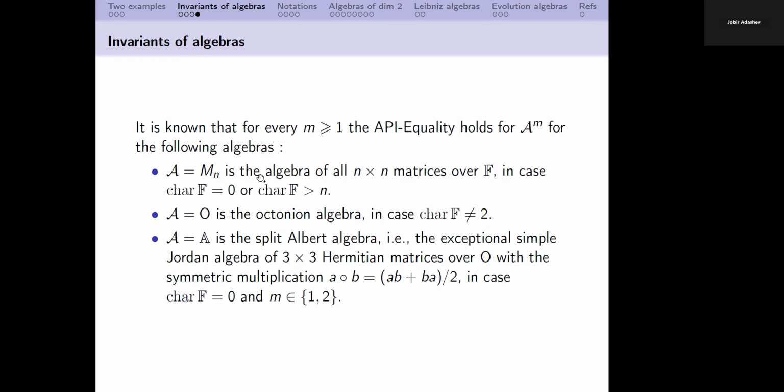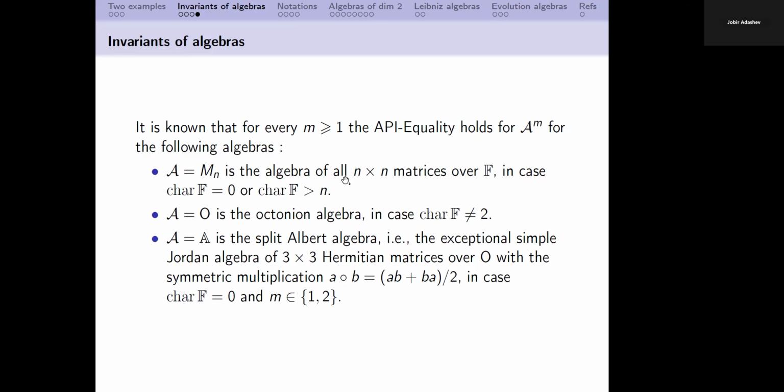In this case, everything is generated by traces if characteristic is 0 or if characteristic is greater than n. If characteristic is greater than n, then all coefficients of characteristic polynomials can be obtained using traces. That is why this result also holds in case of characteristic greater than n. These are very classical results.